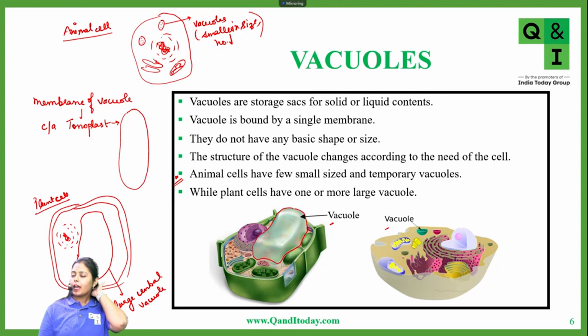There would be, Arush, one or two large sized vacuoles. See, the shape of the vacuoles is not fixed, whether it is in plant cells or in animal cells. It might be possible that the plant cell has one very large central vacuole and one or two small vacuoles. But usually the vacuoles present in plant cells are larger than in animal cells. So when you see a plant cell, you will have a centralized large vacuole present. It might be more than one in number also.